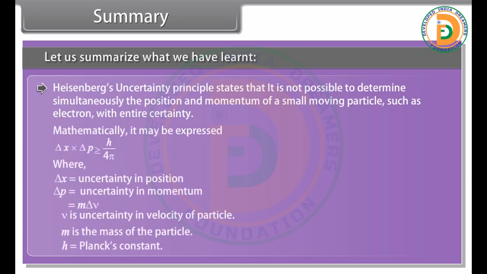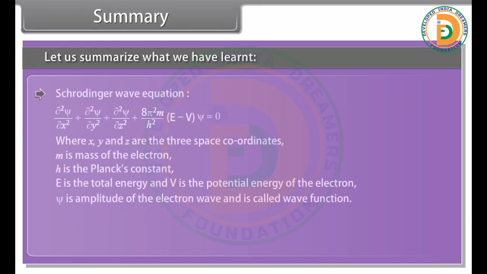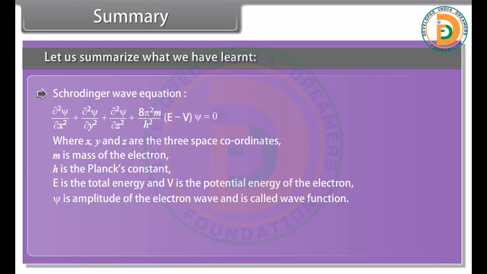Mathematically, it may be expressed as below. Schrödinger wave equation, where x, y and z are 3 space coordinates, m is mass of electron, h is Planck's constant, E is the total energy and V is the potential energy of the electron. Psi is amplitude of the electron wave and is called wave function.